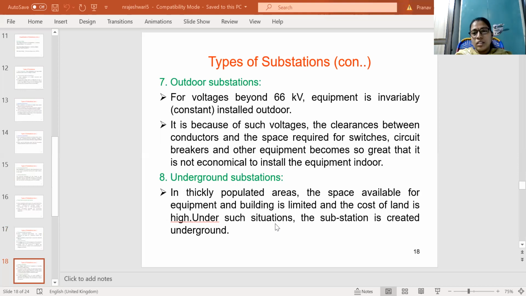So with the high cost of land and the high space required, underground substations are used. Above the ground in thickly populated areas, there is no space for installing any substation, so we need to install the substations underground only. So these are the underground substations.